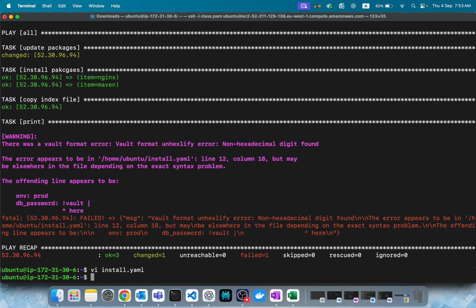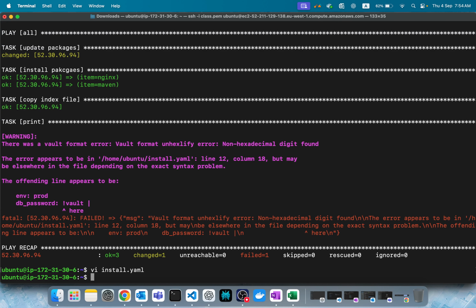That's fine. I mean, we don't print the secret value. Why the hell do we need to print it? I just wanted to show you how it works or not. So without the password, it won't work. Got it? That's how encryption works. We can encrypt the whole playbook, or we can encrypt specific strings like this. We can use it as a variable, and of course we can refer to it anywhere.